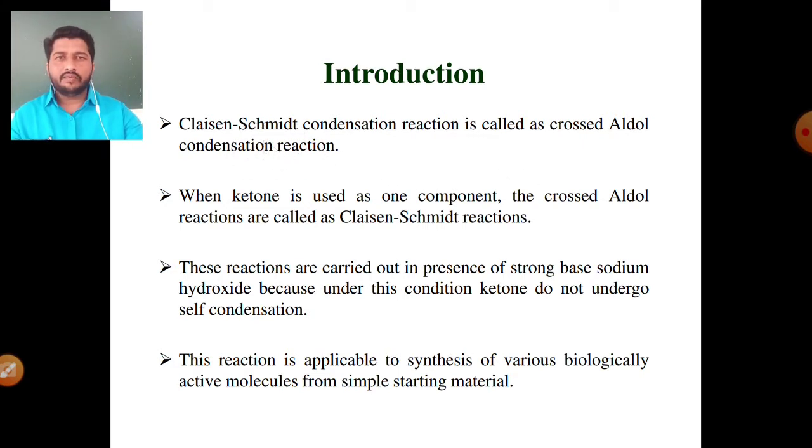condensation reaction, there is one aldehyde or ketone molecule without an alpha hydrogen atom, and a second aldehyde or ketone molecule with at least two alpha hydrogen atoms, in the presence of a strong base. So this reaction is called the crossed aldol condensation reaction. Simply, when a ketone is used as one component, the crossed aldol reaction is called the Claisen-Schmidt condensation reaction. These reactions are carried out in the presence of a strong base, sodium hydroxide, because under this condition the ketone does not undergo self condensation.